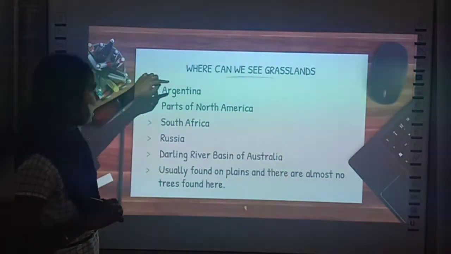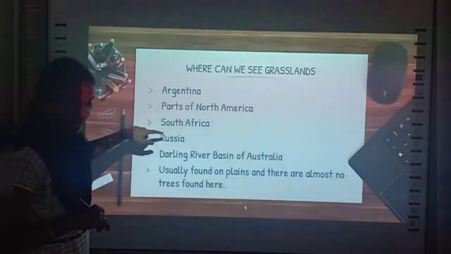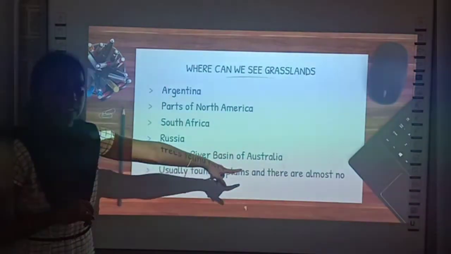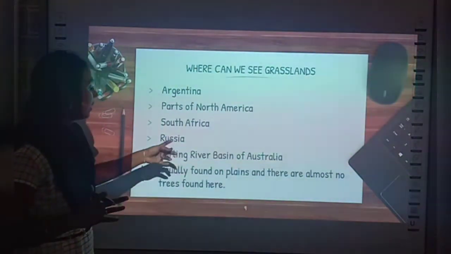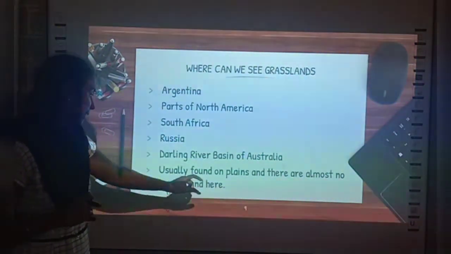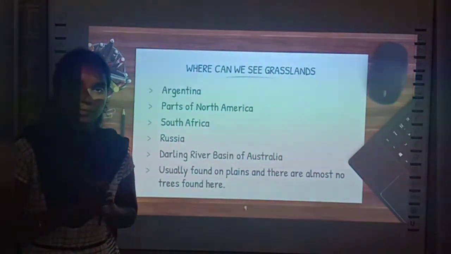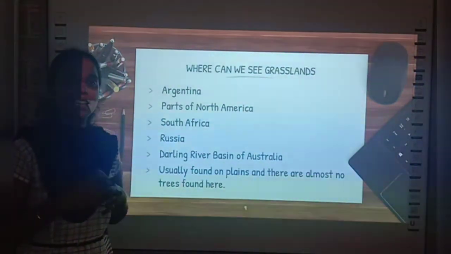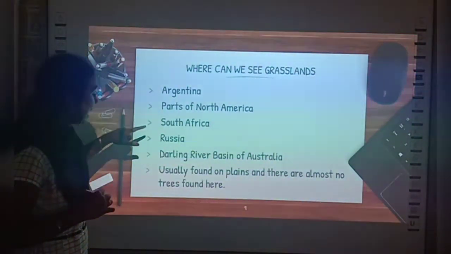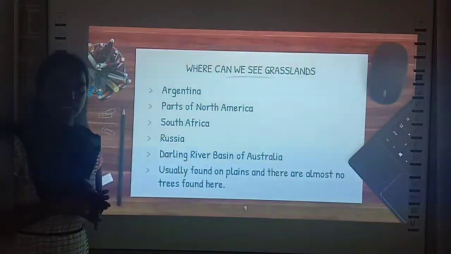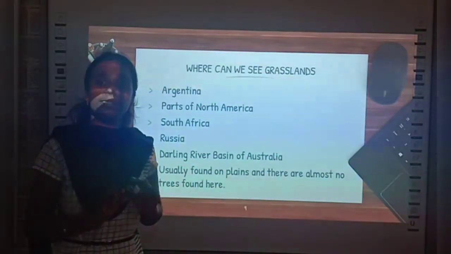We can see grasslands in Argentina, some parts of North America, South Africa, Russia, and the Darling River Basin of Australia. What do you mean by the term river basin? An area near a river. So near the river Darling we can see grasslands. They are usually found on plains, and there are almost no trees in the grasslands. In which regions can we see grasslands? In Argentina, parts of North America, South Africa, Russia, and the Darling River Basin of Australia. Grasslands are mainly seen on plains only, with no trees.